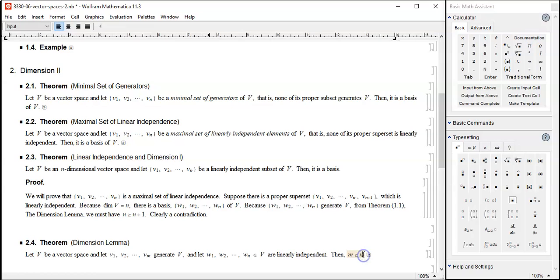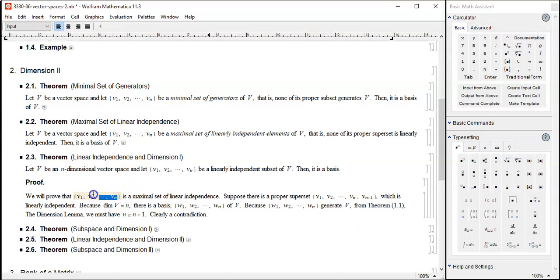According to this theorem, that's what we should have. You see, the number of generating vectors is always greater than or equal to the number of linearly independent vectors. Now, these are bases, so the number of generating vectors, n, is greater than or equal to the number of linearly independent vectors, n plus 1. But that doesn't make any sense. n cannot be greater than or equal to n plus 1. There goes the contradiction we wanted.